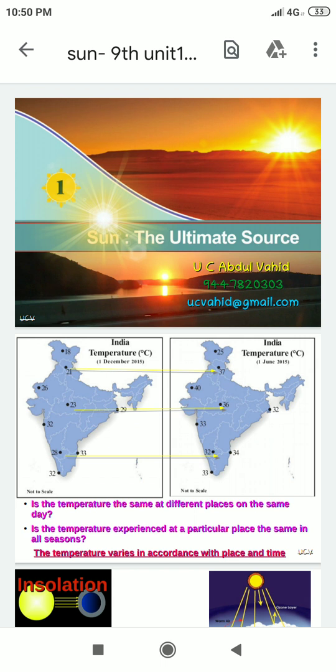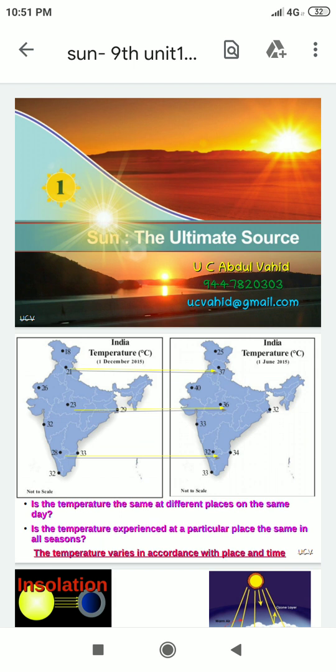Last week we discussed the first lesson from social science second. In that lesson we already discussed the various processes through which the atmosphere is heated. Do you remember which are they? They are conduction, convection, advection and terrestrial radiation.